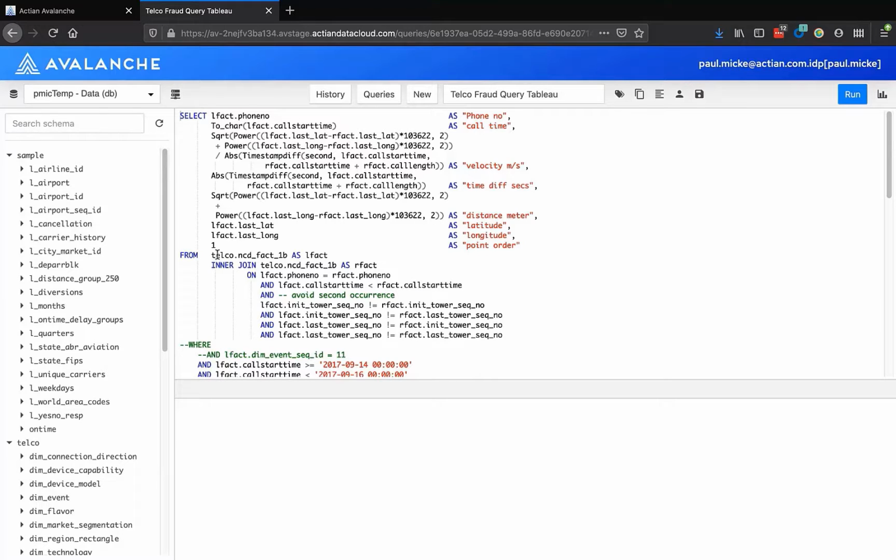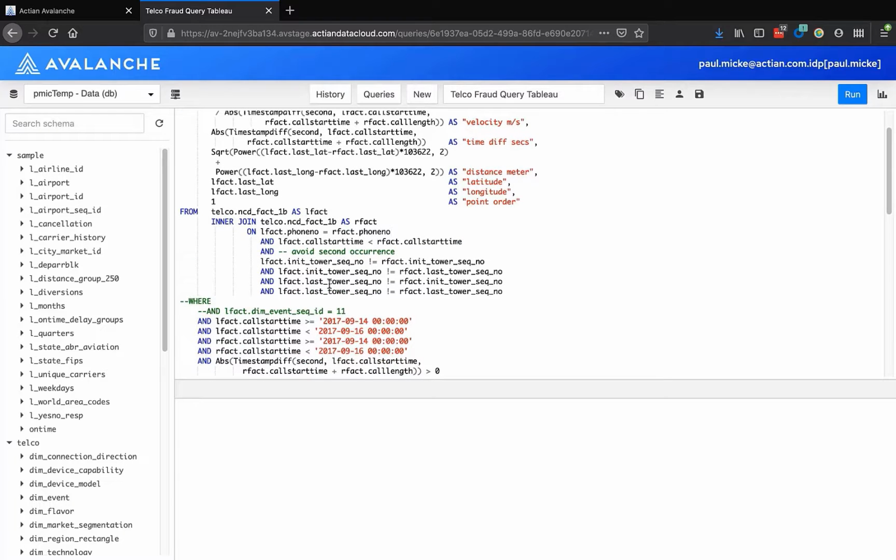Let's run the Hawaii, Arizona fraud query on a large fact table of 1 billion rows to isolate calls from our suspected fraudulent phone number. To do this, we take the 1 billion rows and do an inner join on itself, easily performing a query and comparison logic on 1 billion rows times 1 billion rows, an extremely large calculation in the terabytes of data.